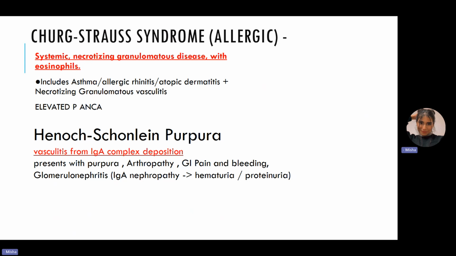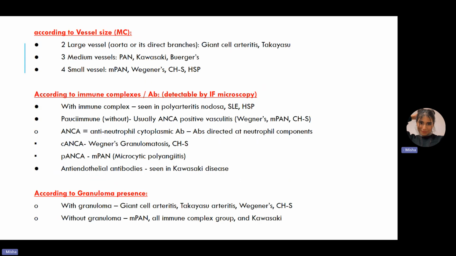These are all the diseases. So this is basically like a summary that is present, right? It's easier to remember because we have 2 large vessel diseases, 3 medium vessel diseases, 4 small vessel diseases.